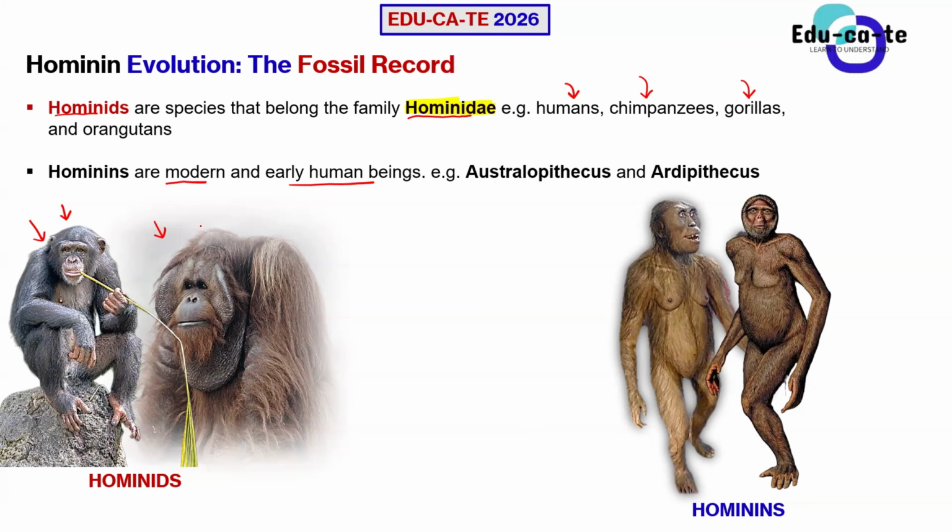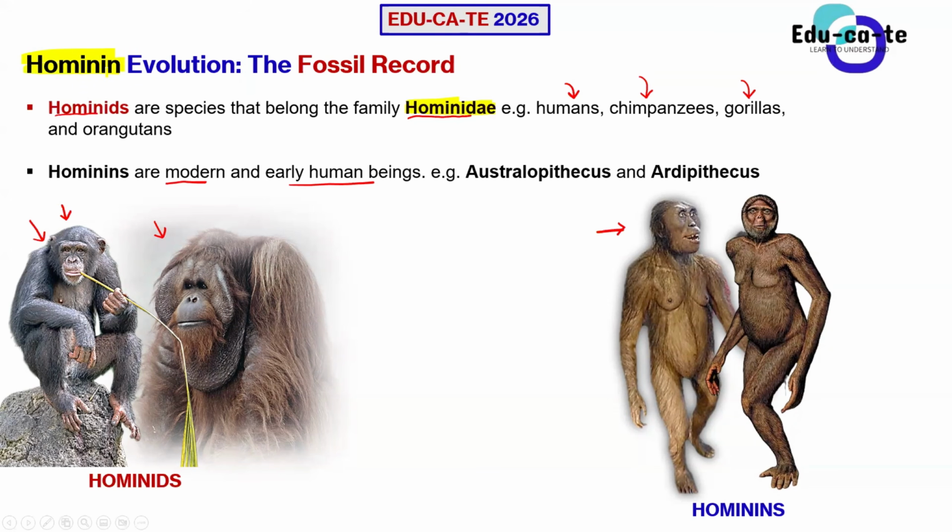Hominins are modern and early human beings. So we are looking at the early forms of humans. Humans, before we looked the way we look now, used to look different. We used to have other species such as Australopithecus and Ardipithecus. All of these are hominins, and we are going to be studying different hominins. That is why the topic is hominin evolution. So please, next time, guys, don't make a mistake.